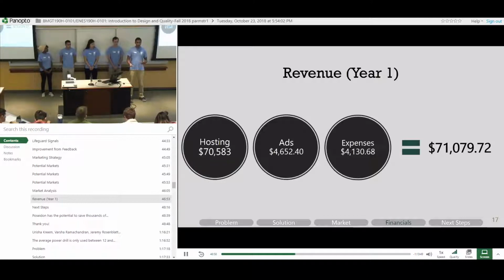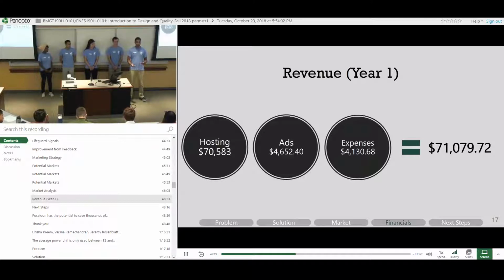The main source of revenue for us is going to be hosting this app on local beaches. There is an incentive for local governments to do this. If the app is hosted locally, the information we can provide to users is more real-time and more specific to their region rather than generalized versions. So we estimated around $70,000 in revenue will come from hosting locally.